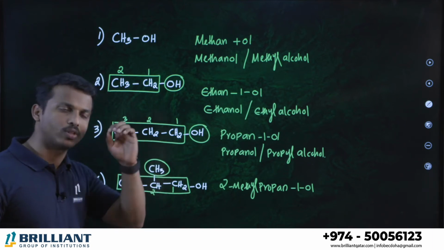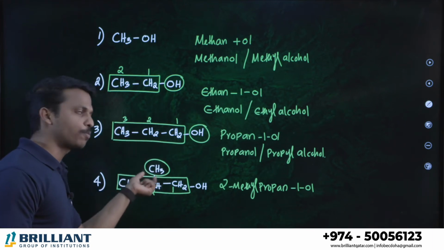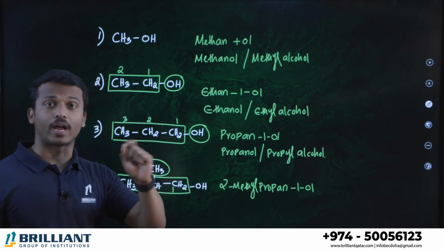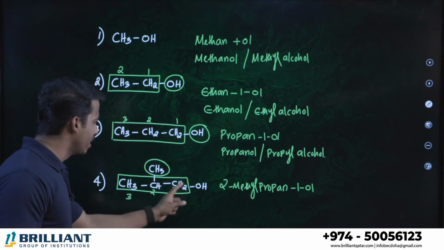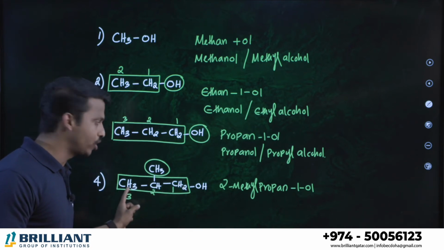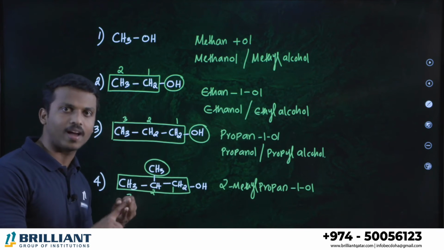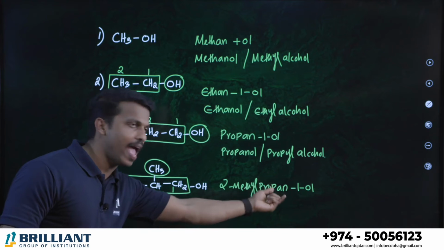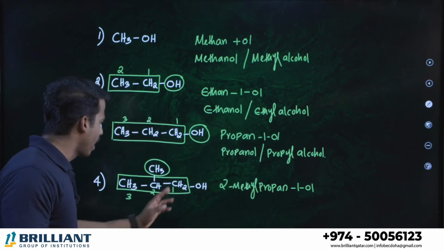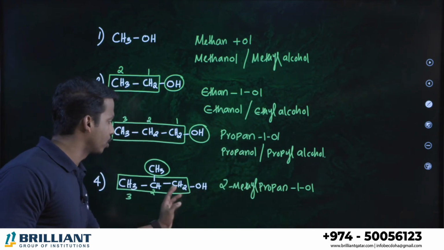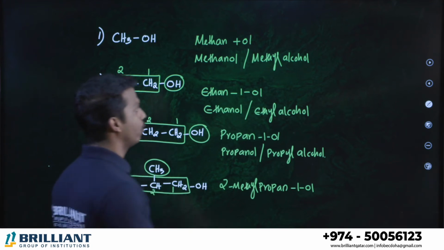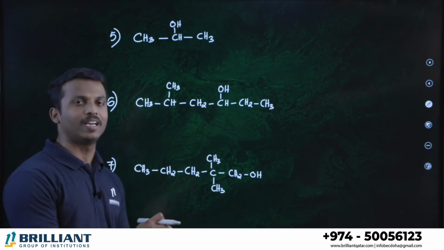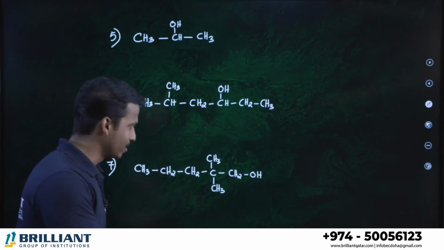While writing the name, what things do we have to be careful about? First of all, we should write the substituents first. Whichever substituents are there, we have to write first. After that, select the longest chain or write the parent chain, and mention whether it is an alkane, alkene or alkyne. Therefore I write propan. Prop means the parent chain, and indicate alkane, and the position of the major functional group, 1-ol. That's it. Let's go for so many complicated, interesting and important questions in the slides.